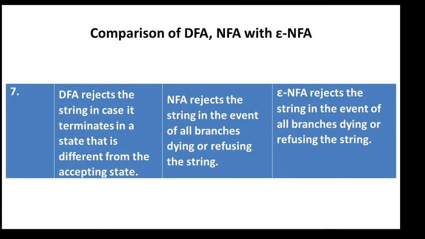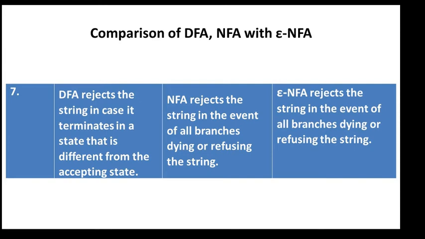Seventh comparison: a DFA rejects the string in case it terminates in a state that is different from the accepting state. For example, if it is not a final state, the DFA will reject. For example, 101, the machine has to accept 101. If the string is 100, that does not end in the final or accept state, so that's why the DFA will reject that string.